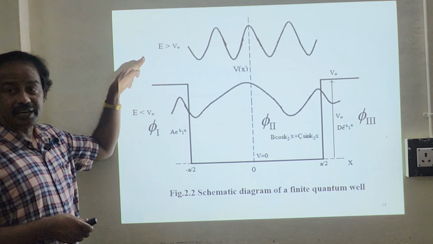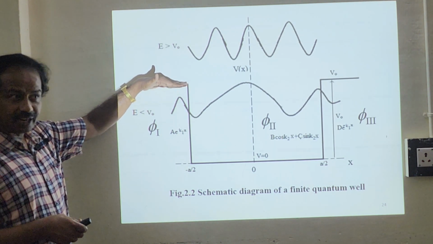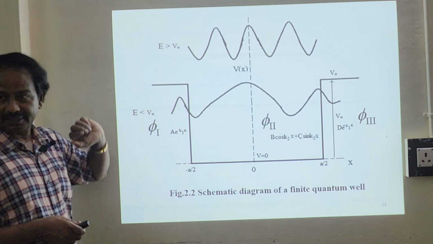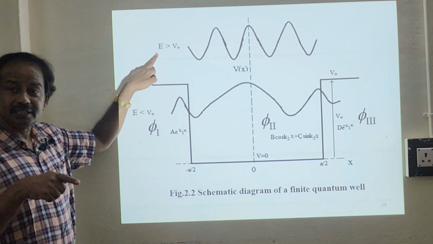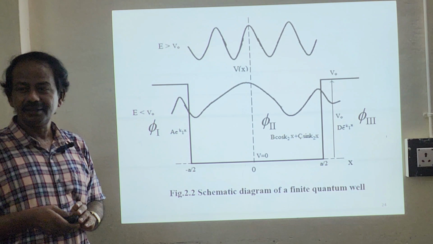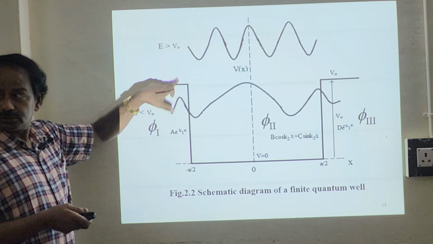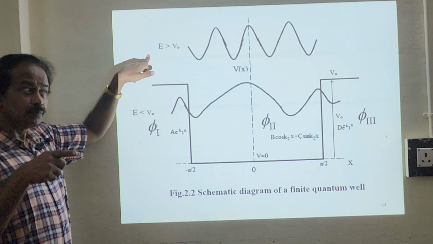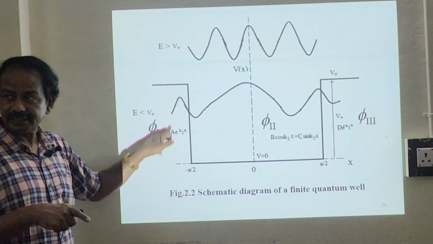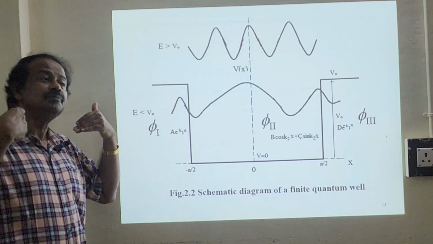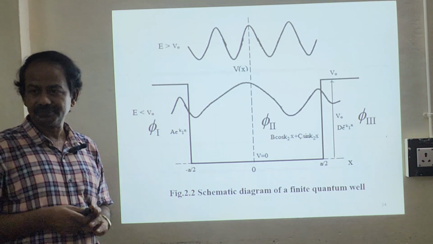well, there is no barrier height here. Barrier height lies only up to here, correct? There is no barrier height here. So the energy of the particle will be more than that of your barrier height. So I can differentiate now these two. Here the energies are more than the barrier height. So they will simply go from left to right.